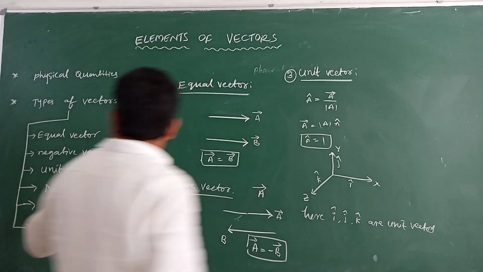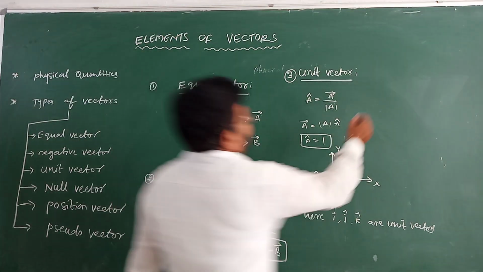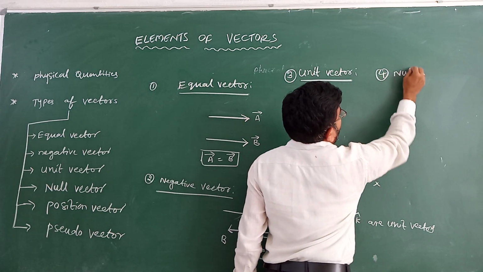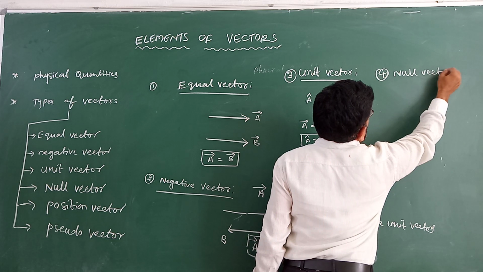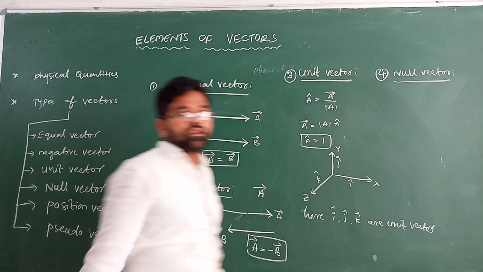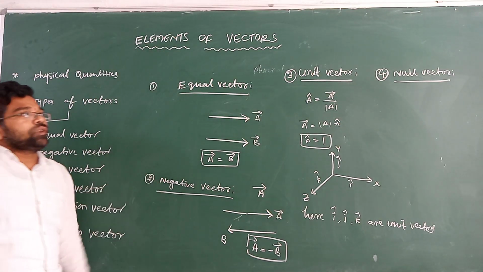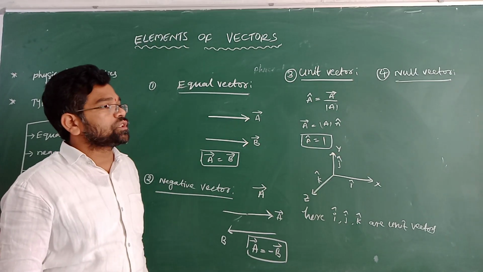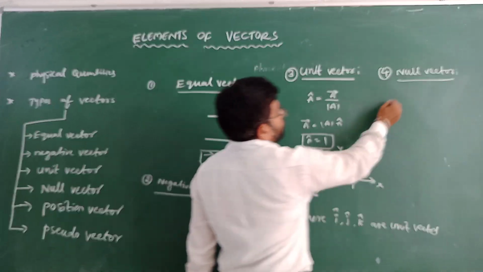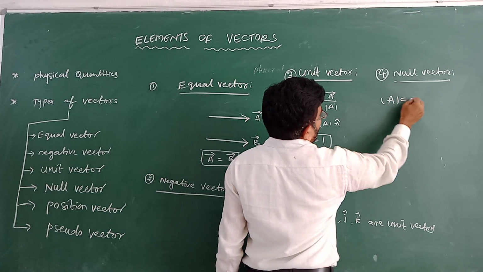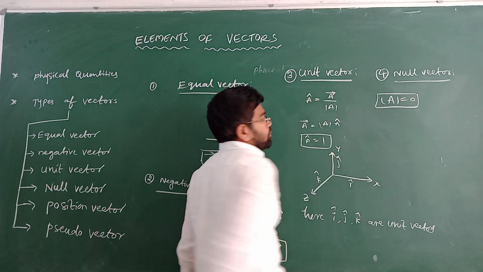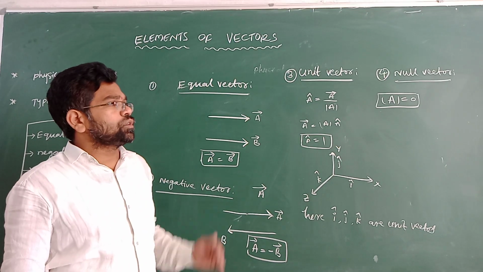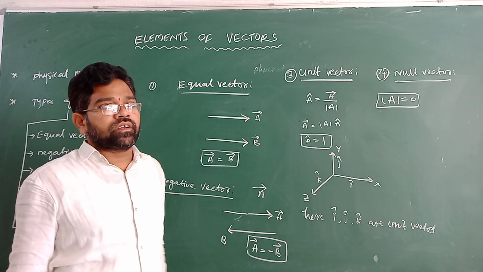Next, the null vector. A null vector is a vector whose magnitude is 0. For example, the velocity of an object is 0 at the top of its trajectory.